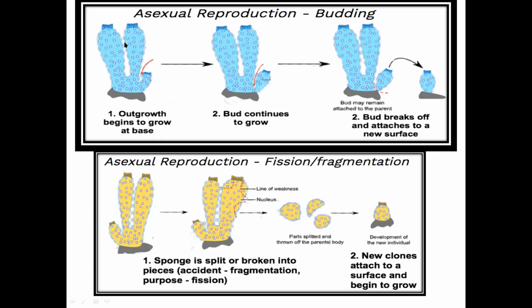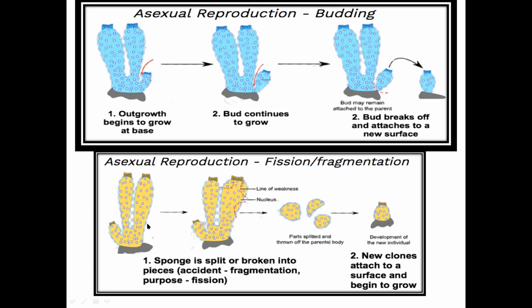Asexual reproduction by budding. See, this is the main organism. At the base, an outgrowth starts growing. This outgrowth or the bud continues to grow, and the bud finally may remain attached to the parent to form a colony, or it may detach from the main parent and form a new individual.